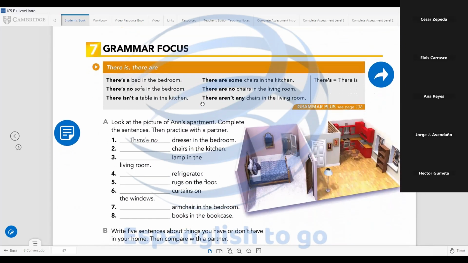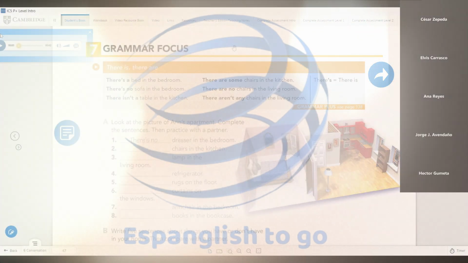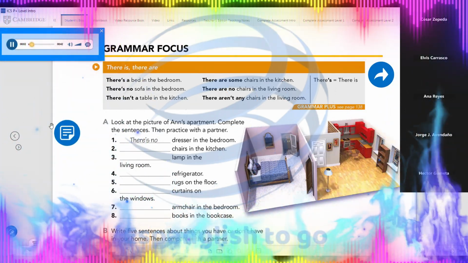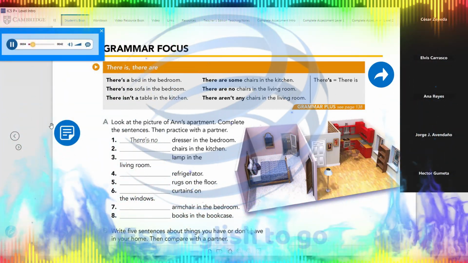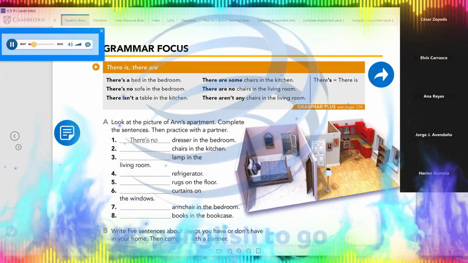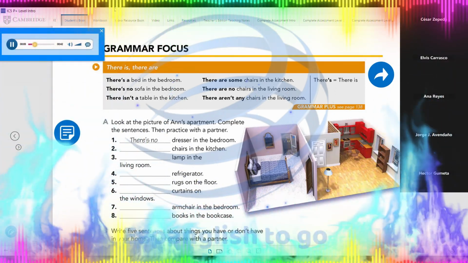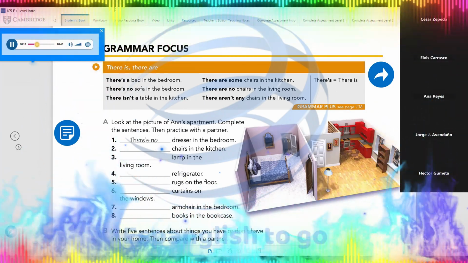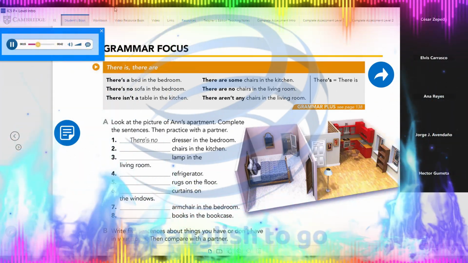Grammar focus, exercise 7. Pay attention to these example sentences. Page 47. Exercise 7. Grammar focus. There is, there are. There's a bed in the bedroom. There are some chairs in the kitchen.